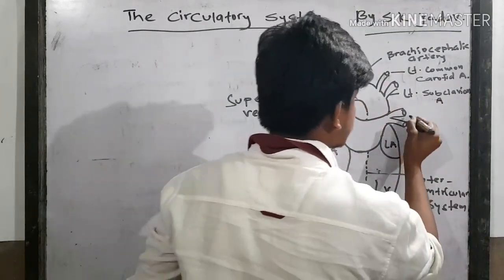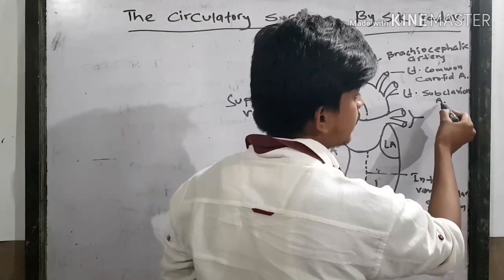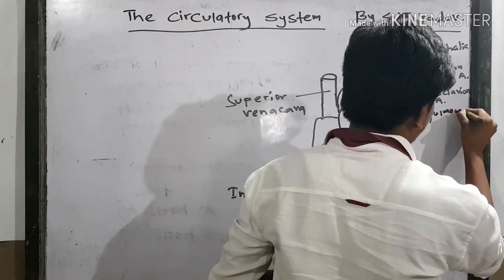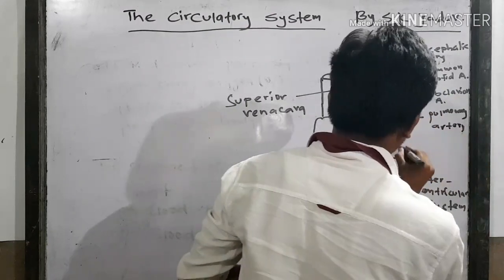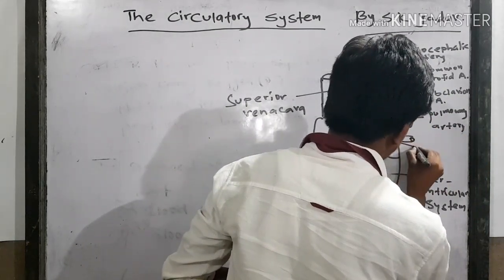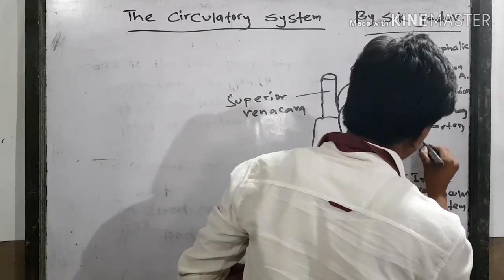This is the pulmonary artery, and this is the pulmonary vein.